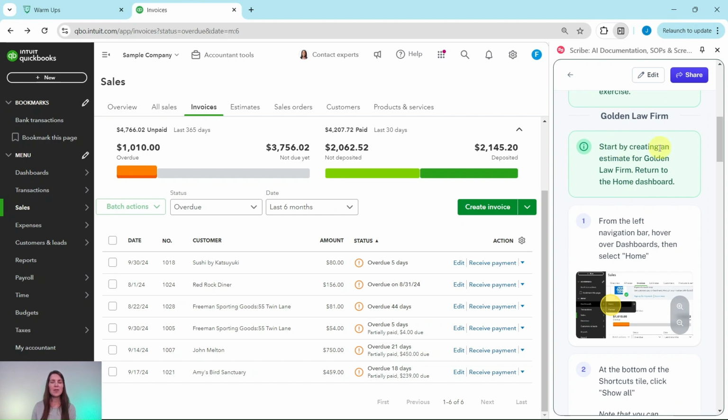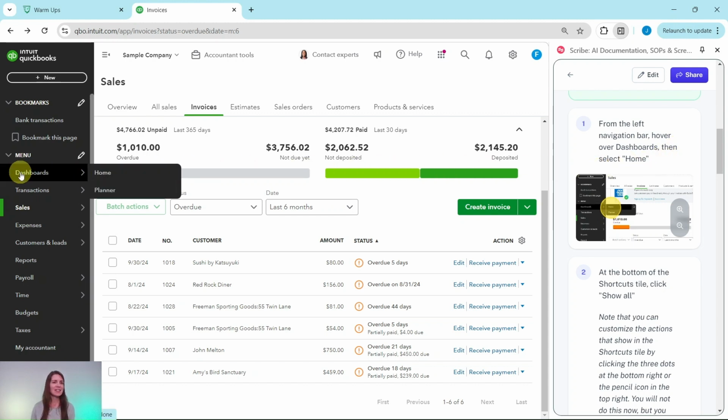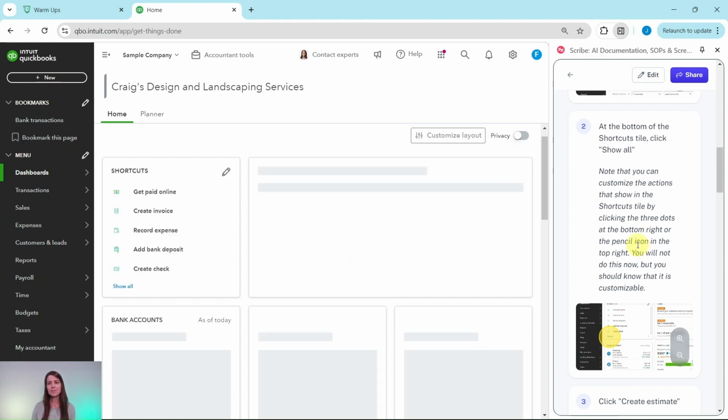We're going to start by creating an estimate for Golden Law Firm. We need to return to the home dashboard. So to do that, from the left navigation bar, we're going to hover over dashboards and then select home. So over here on this side is dashboards. This is the left navigation bar. Hover over that and then go ahead and select home.